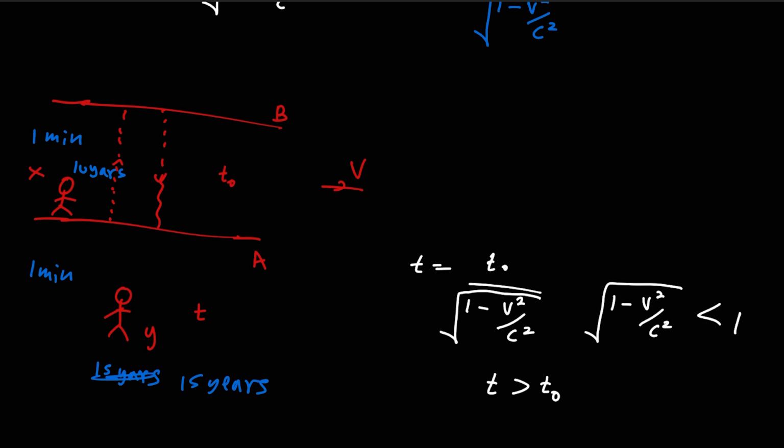But when you compare the motion, when someone is moving relative to something else, the time taken by the person at the rest frame will be somewhat greater than for the other person.